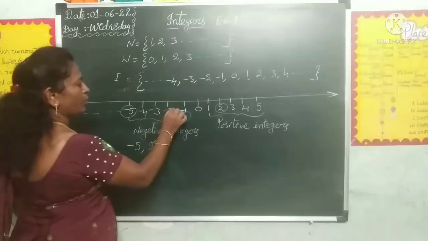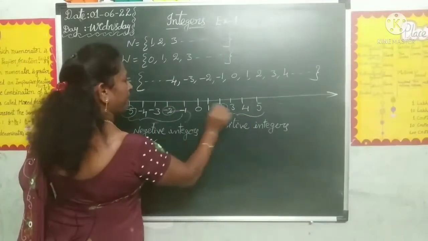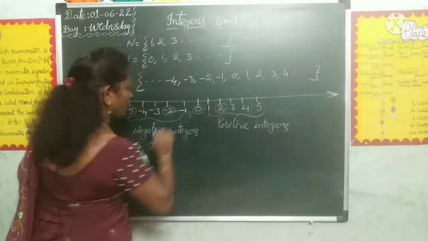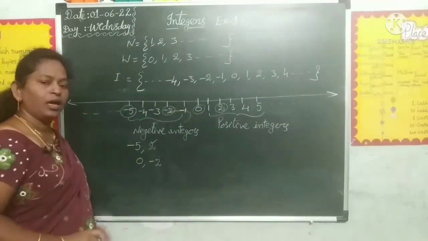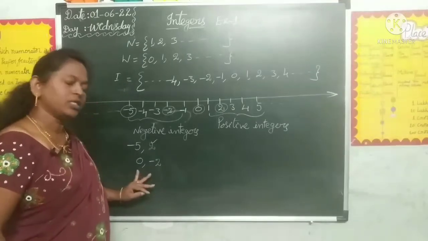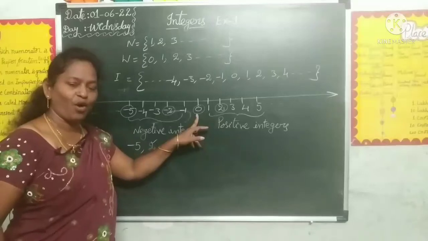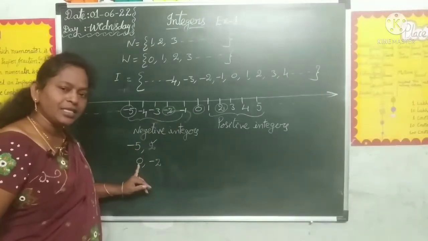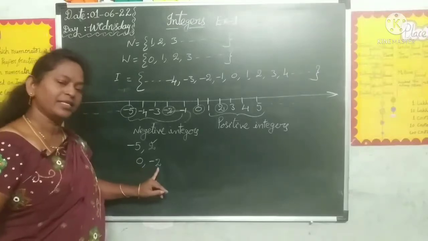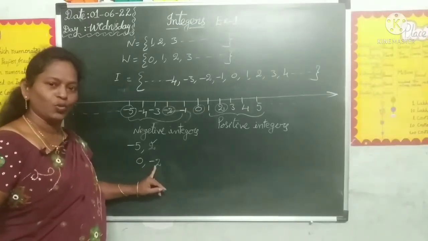And one more example, -2 and 0. Which is the greatest and smallest integer in these? Here 0 is greater than all negative integers, right? So the greatest integer is 0 and the smallest integer is -2.